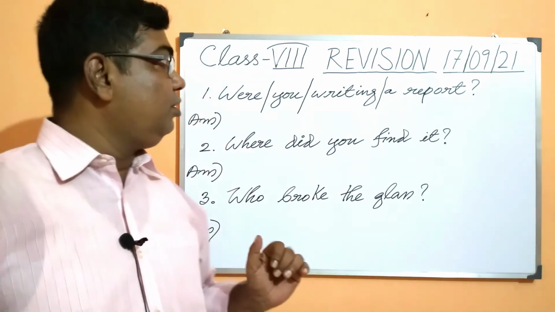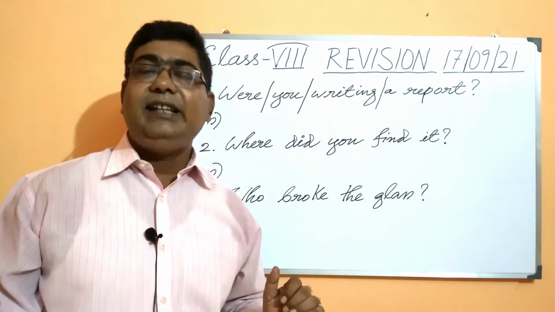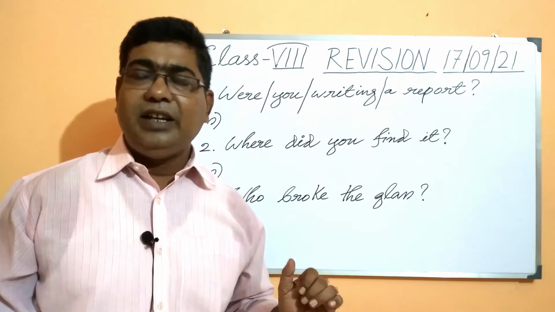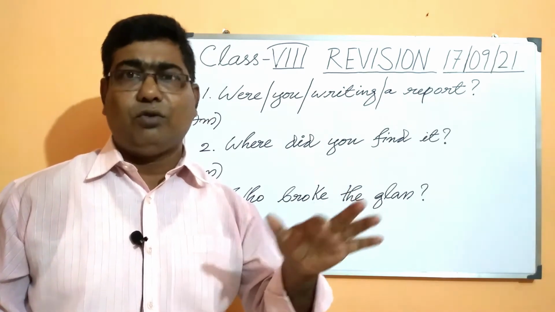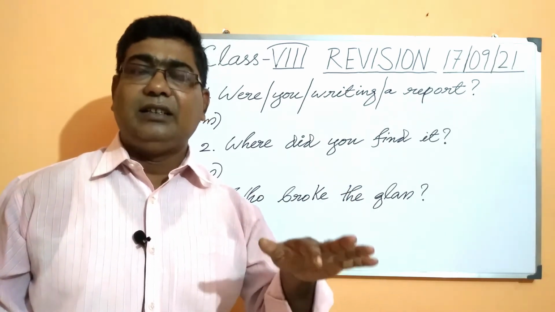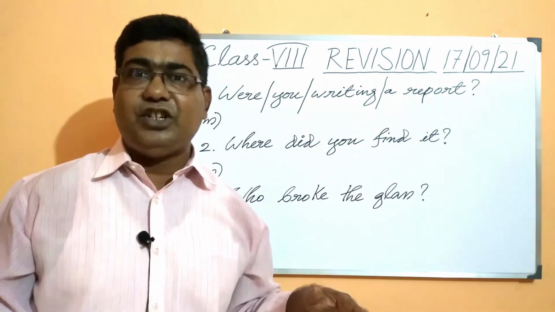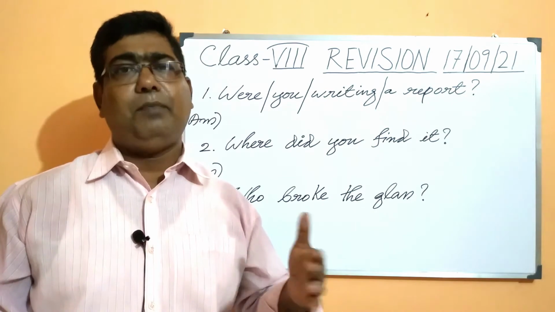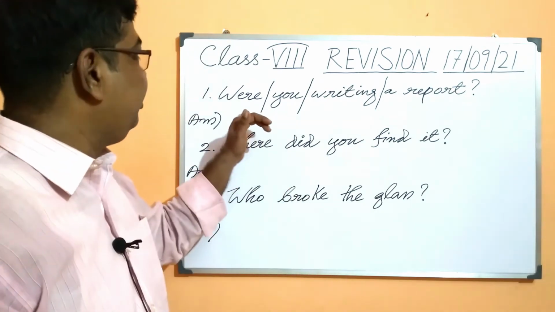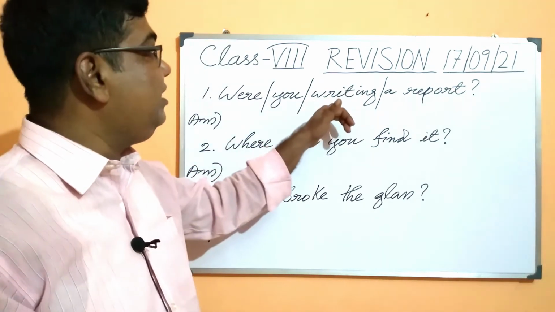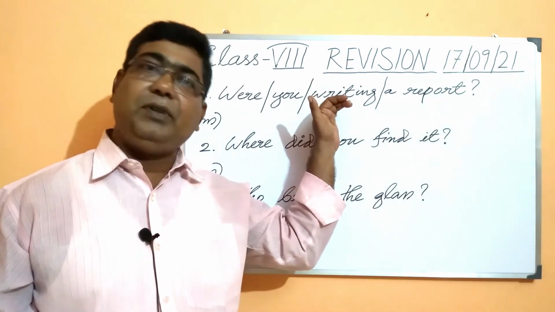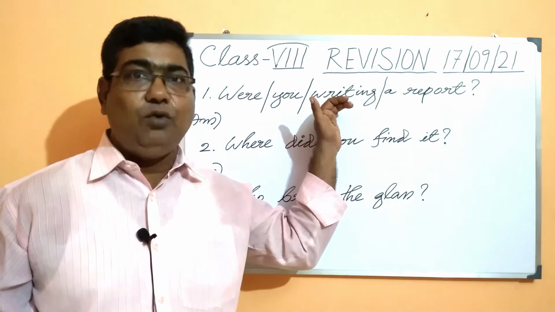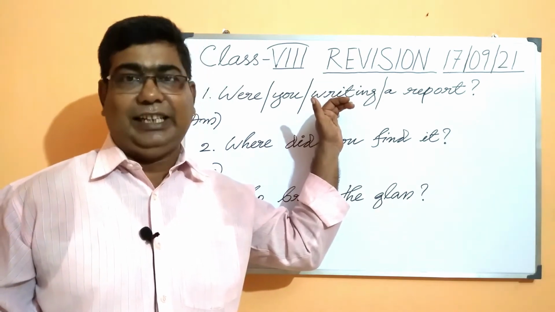Now, the tense which is used here is past continuous tense, because we all know if there is was or were followed by verb plus ing, we know that the sentence is in past continuous tense. So here we have were and here we have writing, verb plus ing. This means the sentence is undoubtedly in past continuous tense.